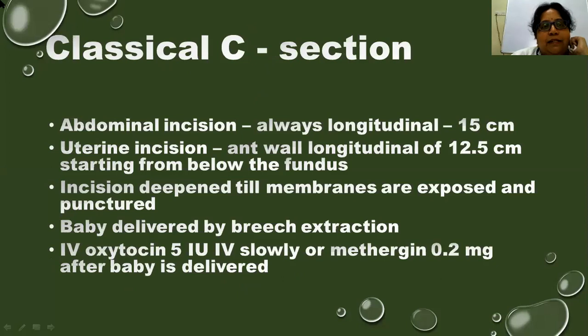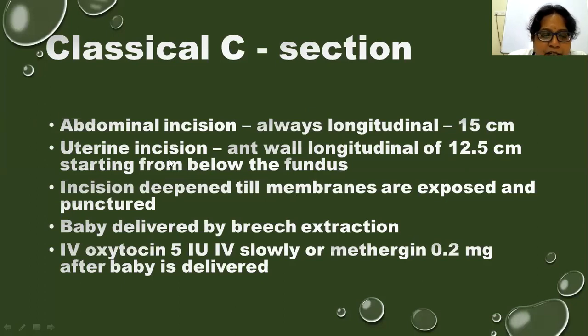Next is classical cesarean section. What is classical cesarean section? It is an abdominal incision which is always longitudinal, and it is 15 centimeters. The uterine incision is given on the anterior wall, and it is a longitudinal incision of 12.5 centimeters, which starts from below the fundus and goes up to the lower segment.